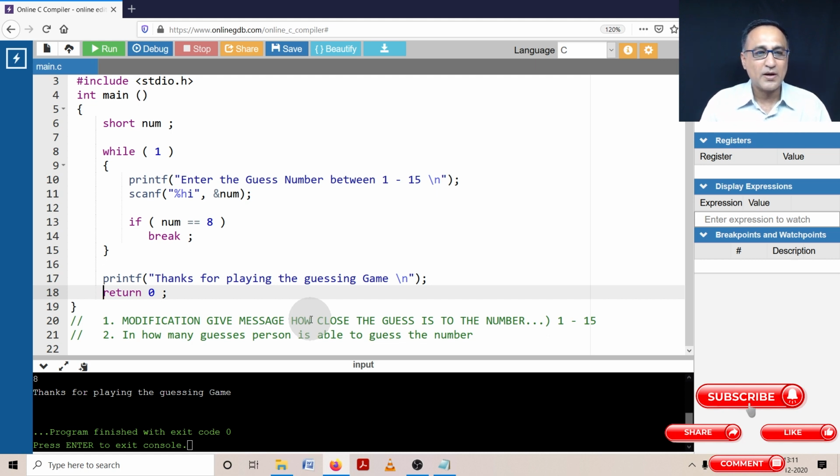That's modification number 1. The second modification you can do is, increase the range from 1 to 15 to 1 to 25, and change this number 8 to something like 17, and ask the user to guess, and let us see in how many guesses the person is able to guess the correct number. Let's see if he guesses this in 5 guesses, 10 guesses, or 20 guesses, and so on. So just do this modification. This is how you are going to master logic. Once you play around with things like this, your thinking skills develop, and then you will understand that programming is really simple.